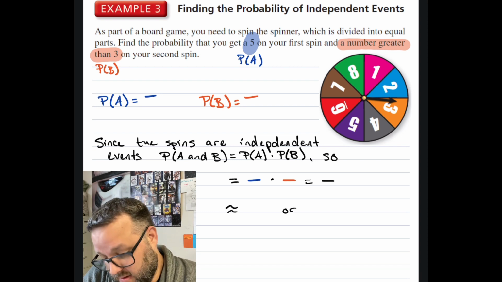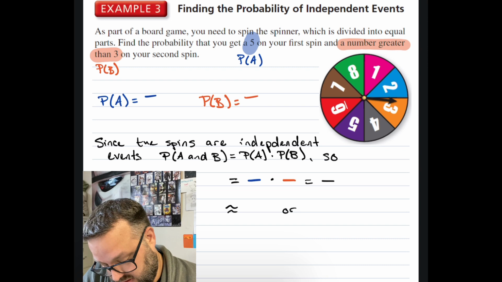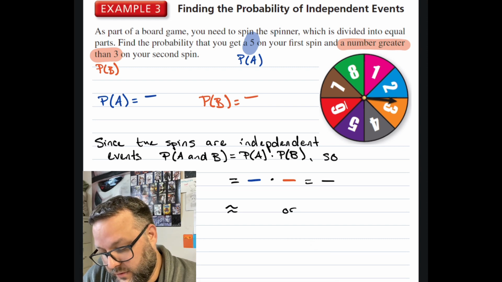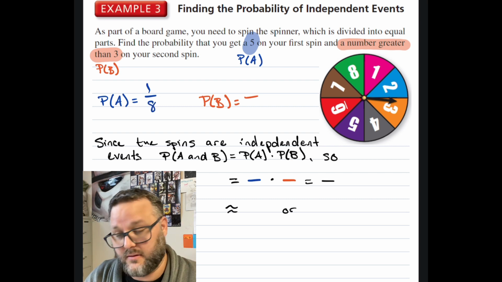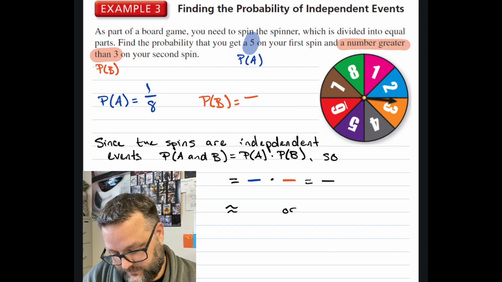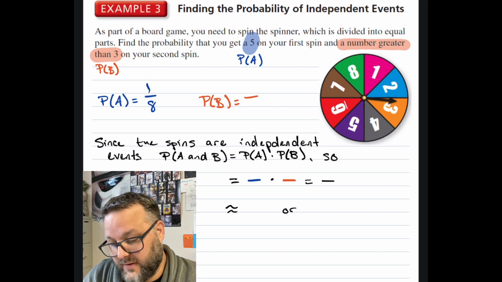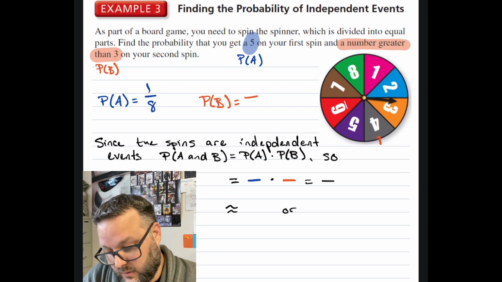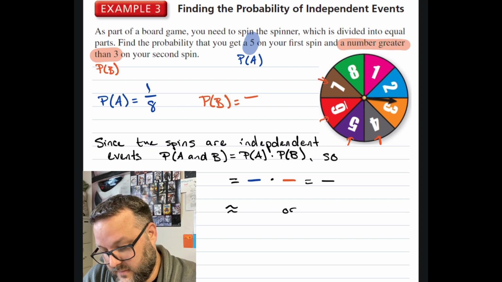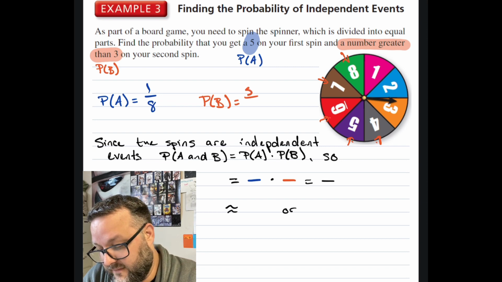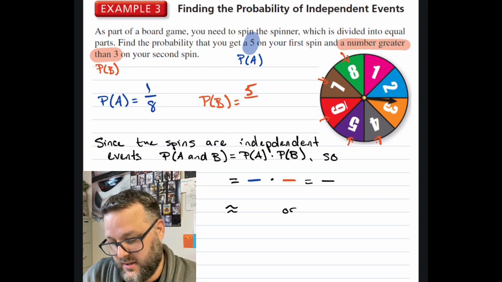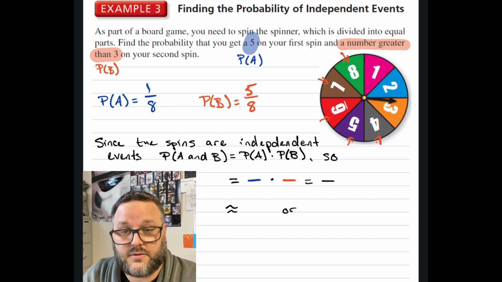Now what we're looking at here is the probability of spinning a 5. Well, there's only one 5 on the entire spinner, and there's 8 numbers. So my probability is 1 over 8. Then I'm looking at the probability of spinning a number greater than 3. Well, greater than 3 is 4, 5, 6, 7, 8. So that's 1, 2, 3, 4, 5 numbers. So I have 5 numbers that are greater than 3 here, and there are 8 total.